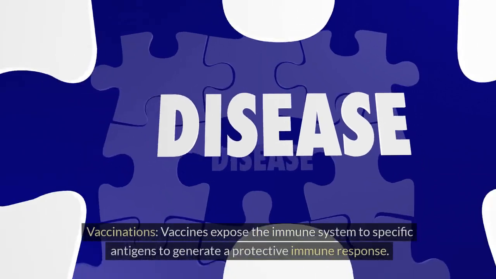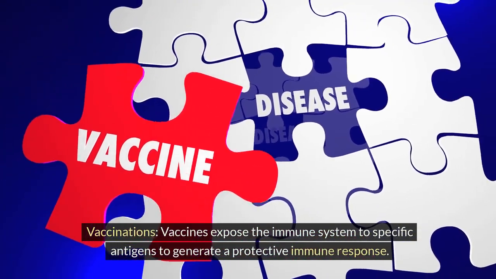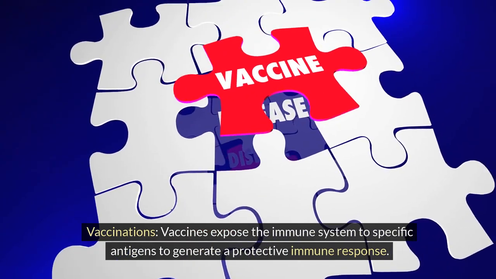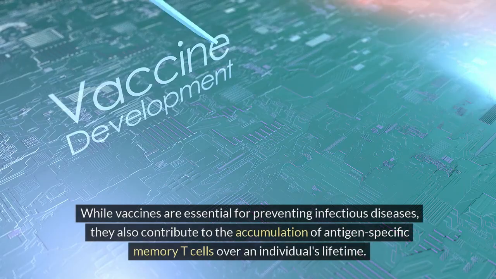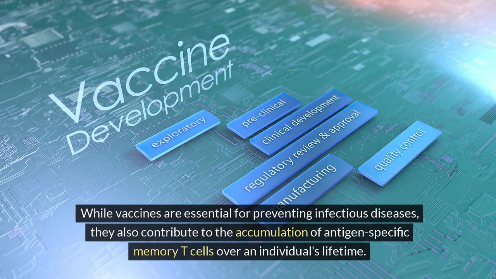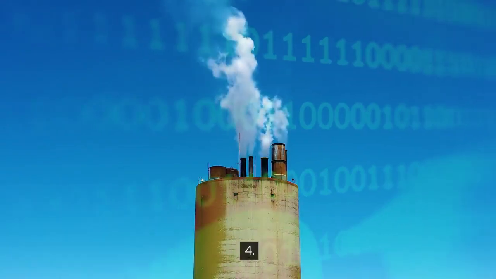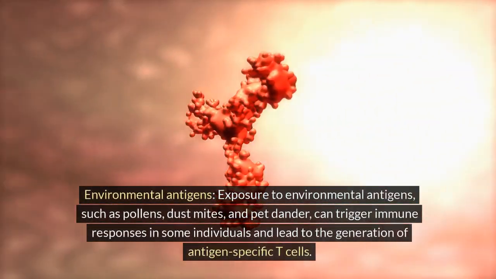3. Vaccinations. Vaccines expose the immune system to specific antigens to generate a protective immune response. While vaccines are essential for preventing infectious diseases, they also contribute to the accumulation of antigen-specific memory T cells over an individual's lifetime. 4. Environmental antigens.